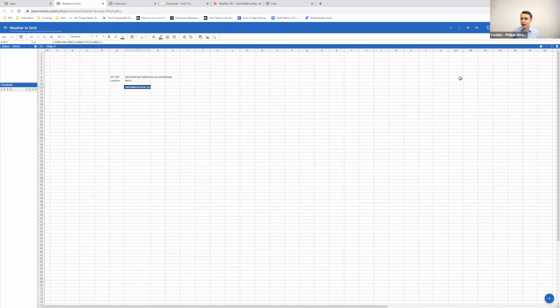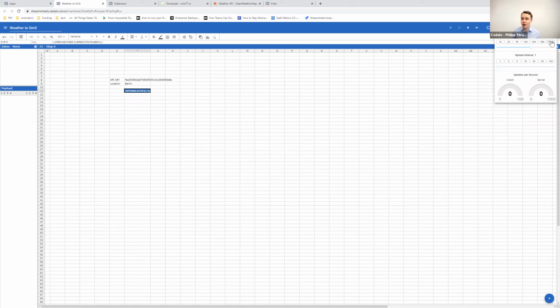Clicking OK here, and now we're just going to let our application run. I just checked how quickly it's going to run, so how quickly it's going to recalculate. We are not listening to any data streams, but we are actually triggering everything from within the sheet, so it runs automatically, cyclically. The default cycle is every 100 milliseconds. That's a little bit quick. We don't need that, so I'm just going to go down to once every second. That's quick enough. And then I'm going to start our application.